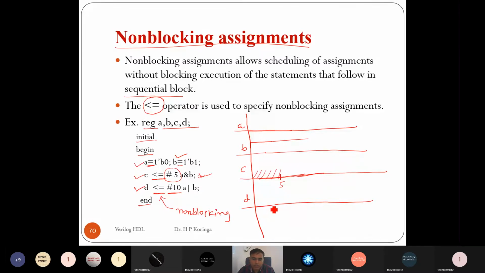It starts from the initial 0 time unit and after the 10 time unit it gets the value of D, instead of the 15 time unit in the case of blocking assignment. So in non-blocking assignment, the statements run in parallel. So both of these run in parallel. So that is the non-blocking assignment statement. Any questions on this blocking and non-blocking assignment statement?